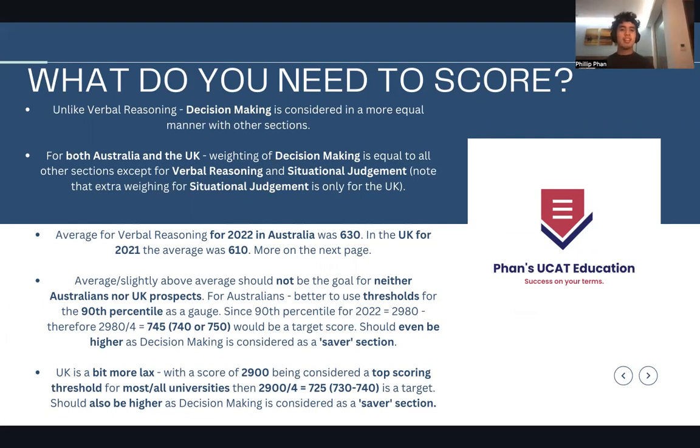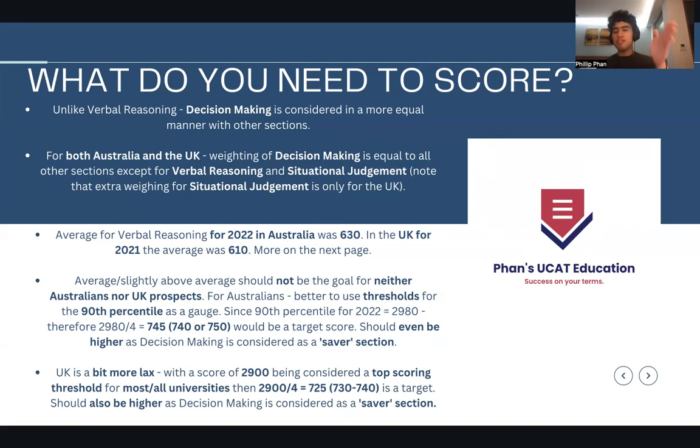It's around the same. In Australia and the UK, the weighting of decision making is actually equal to all other sections except for verbal reasoning and situational judgment. Fun fact for UK people: there is so much emphasis on situational judgment in the UK. You can actually get eliminated based on a poor situational judgment, and you can get in despite a mediocre score like 2600 with a very good situational judgment. That's down to different philosophies of each country based on how they want to recruit. Clearly, Australia is a bit more academic and the UK is a bit more about personal qualities.